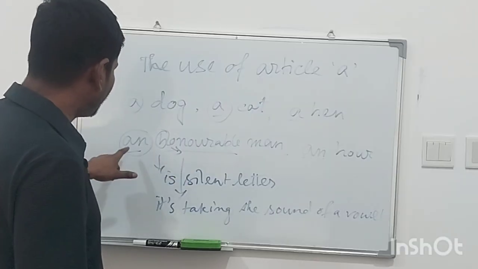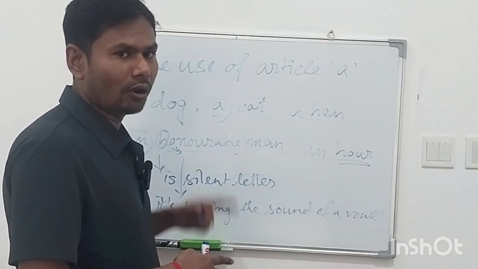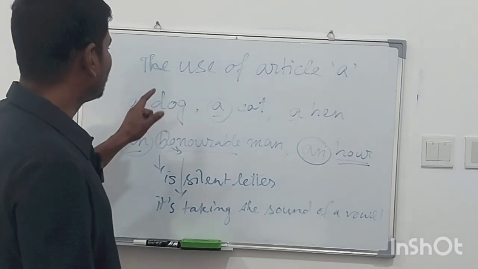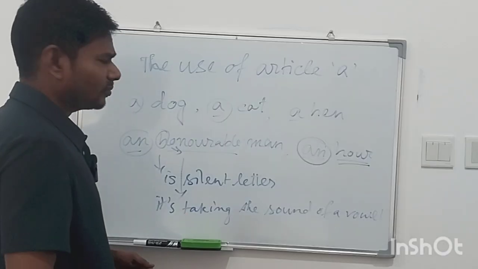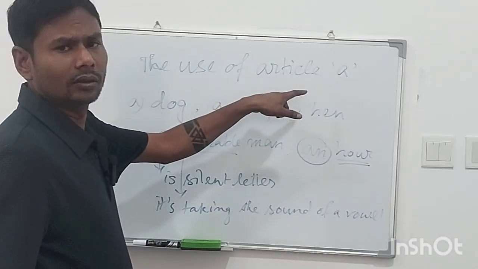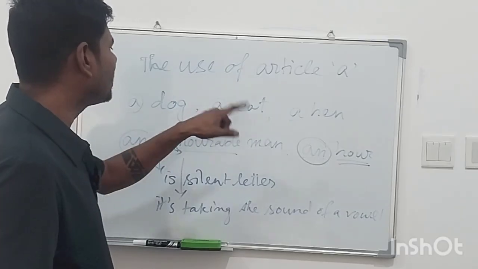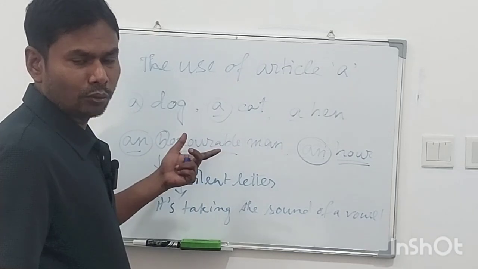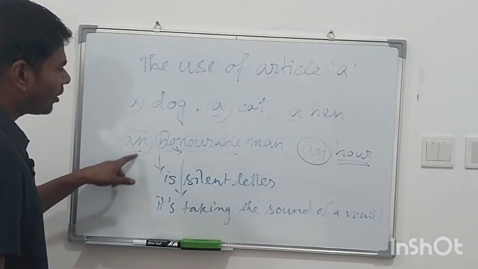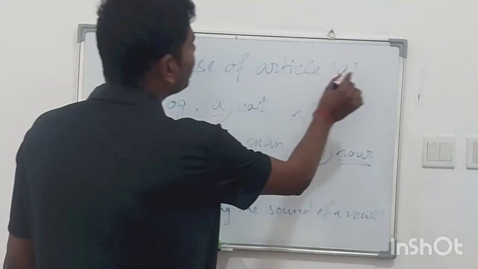I am just repeating: when the sound is a consonant sound, we use a, as in dog, cat, hen. But in honorable and hour the sound is a vowel, so I use a dog, a cat, and a hen, but an honorable man and an hour. Okay, let's go to the use of the.